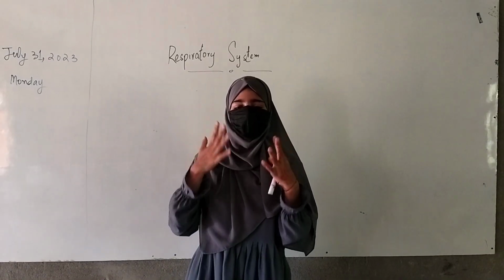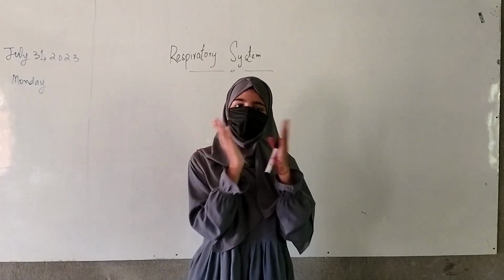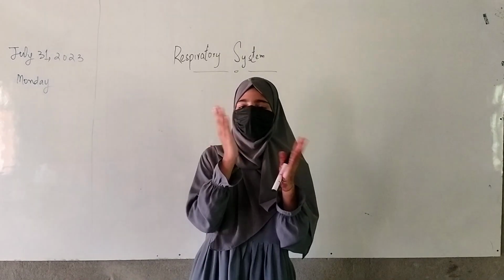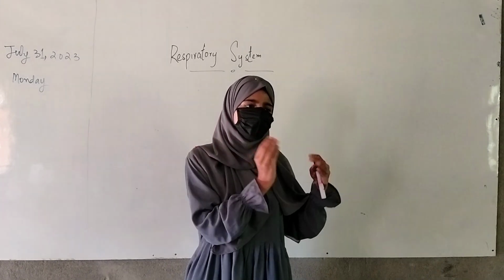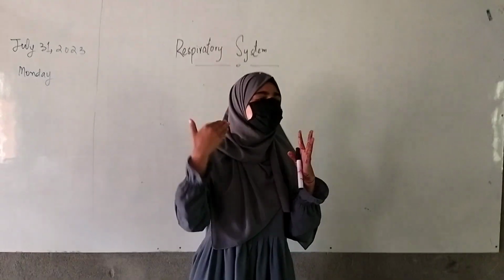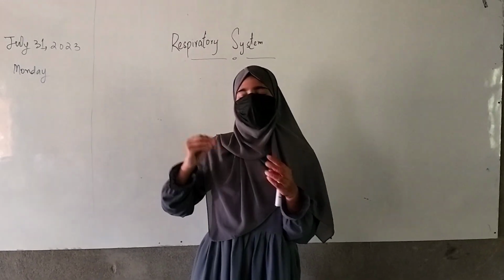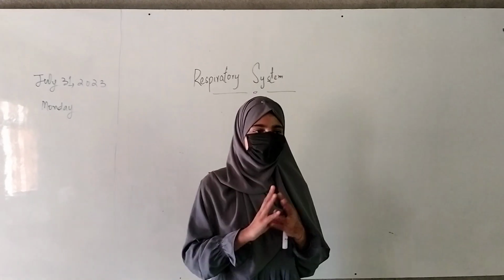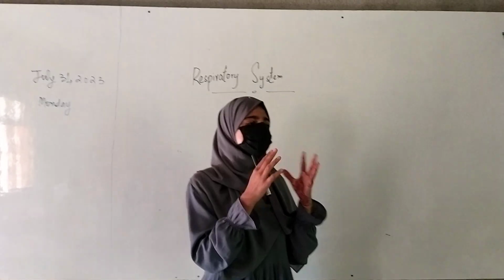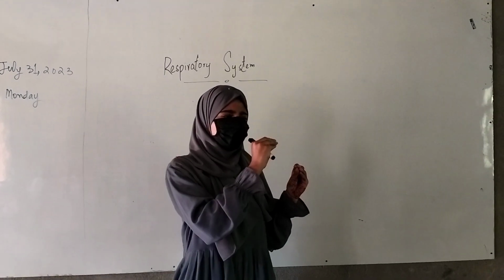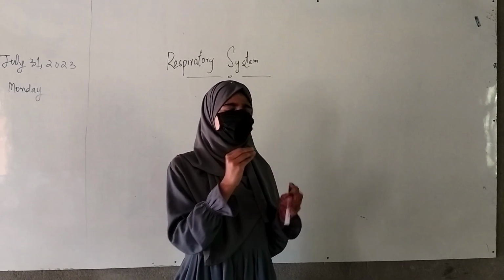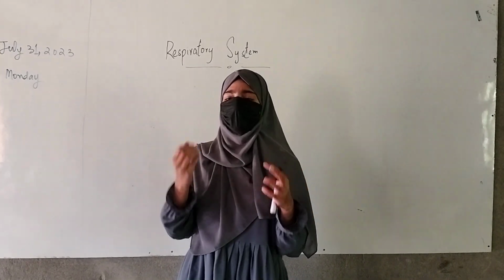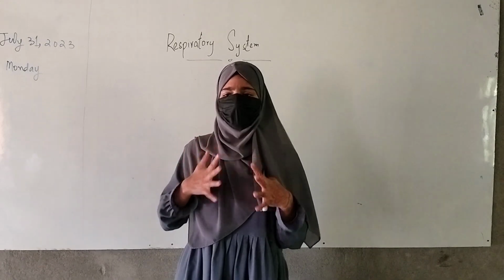The oxygen-rich air we breathe in, the oxygen diffuses into the blood present in capillaries or blood vessels, and then from the blood it goes into several cells or tissues, where it helps in the breakdown of food to produce energy. And after this respiration process is done, the waste product of respiration, that is carbon dioxide, also needs to be exhaled. We cannot keep it in our body.